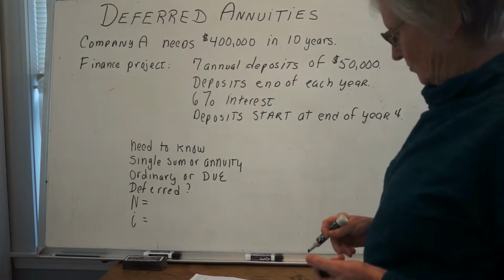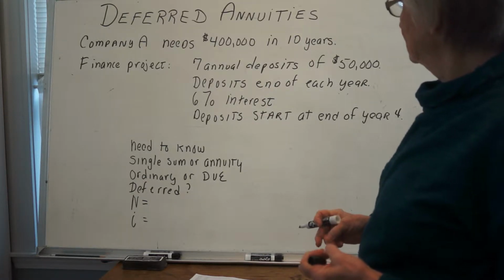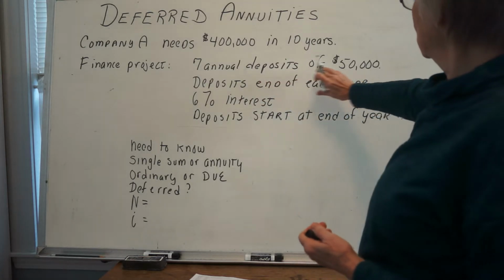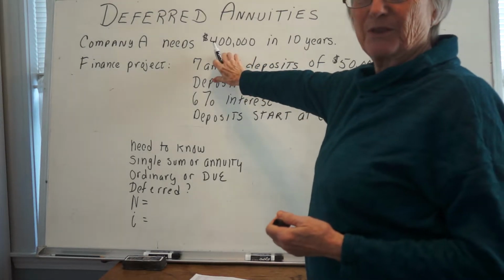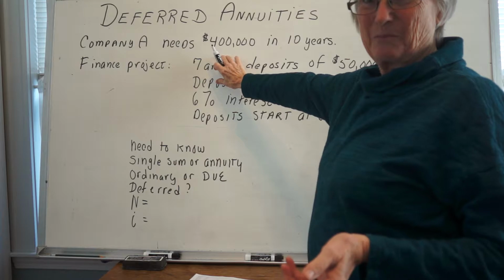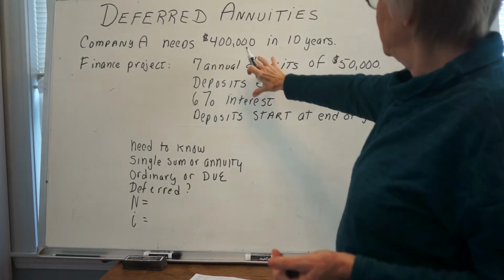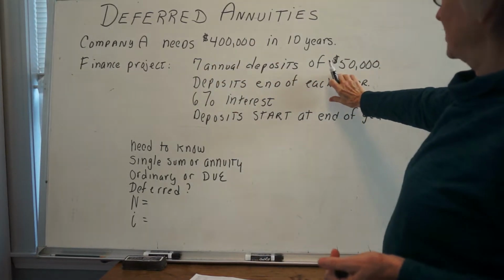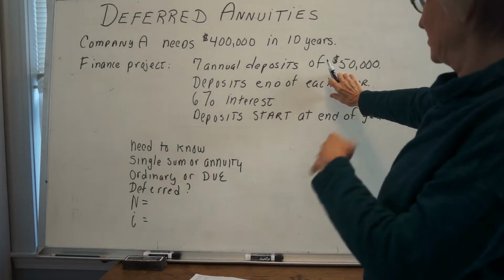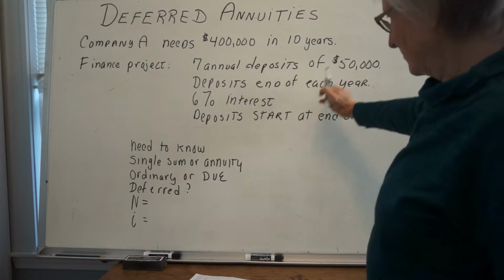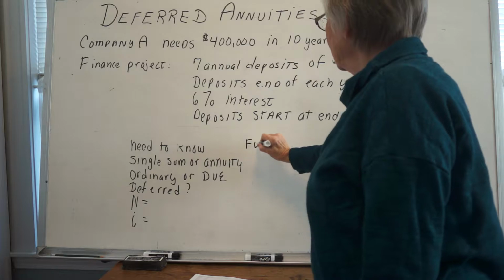Well, we need to know the future. We're going to make these deposits. You don't want to be fooled by this $400,000. That's an estimate of what they'll need in the future. But what they're doing is they're going to be making these $50,000 deposits. We want to know how much that's going to be worth at the end of the time. So we need to know the future.